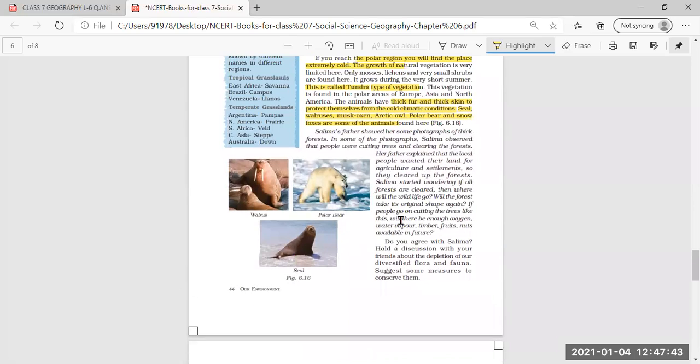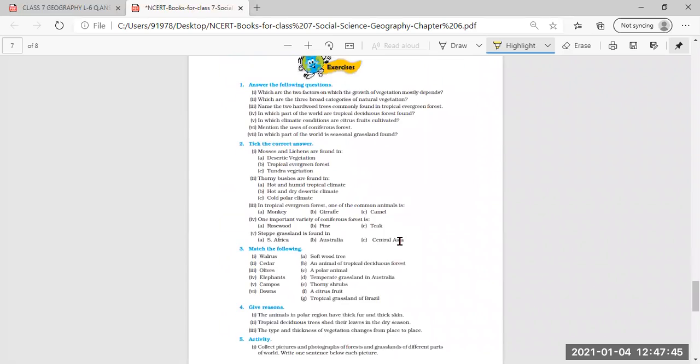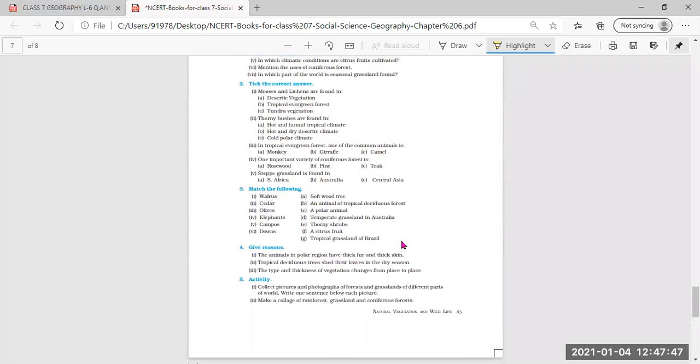So, about all this we have already read. Now, about the questions and answers, you can mark the question answers in the book. First, the objective type of questions you can mark in the book. Tick the correct answer. First is: mosses and lichens are found in. Mosses and lichens are found in C. C will be the correct answer. Tundra vegetation.